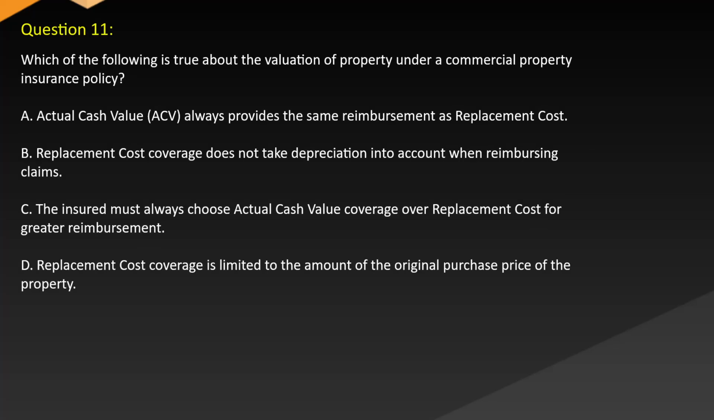Question 11. Which of the following is true about the valuation of property under a commercial property insurance policy? A. Actual cash value (ACV) always provides the same reimbursement as replacement cost. B. Replacement cost coverage does not take depreciation into account when reimbursing claims. C. The insured must always choose actual cash value coverage over replacement cost for greater reimbursement. D. Replacement cost coverage is limited to the amount of the original purchase price of the property.